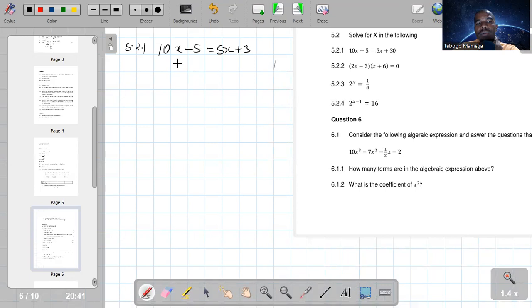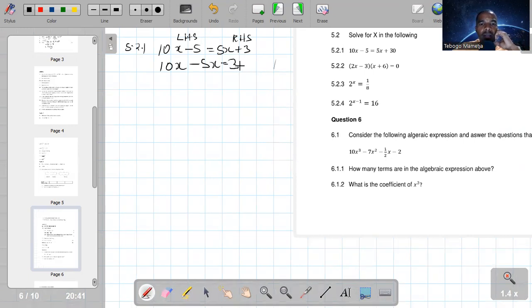Like I said, you can simply group unknowns on one side, the known values on the other side. So unknowns is 10x, it goes with 5x. So 10x, 5x is already on the right-hand side. So this is the left-hand side of the equation. This is the right-hand side of the equation. So 10x is on the left. It must go with 5x.